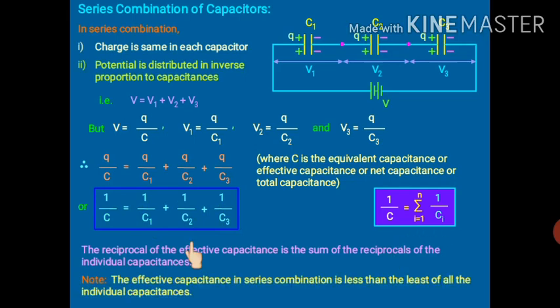So as we are talking about the reciprocal, it means what? The effective capacitance in series combination is always less than the least of all the individual capacitances. It means the value of the net capacitance will be smaller than the one which has the least capacitance. Are you getting me or not? Because here we are talking about the reciprocal. So this was all about series combination of capacitors.